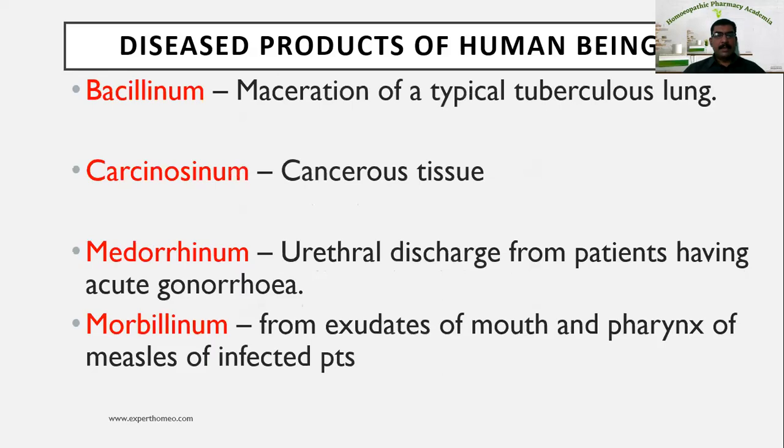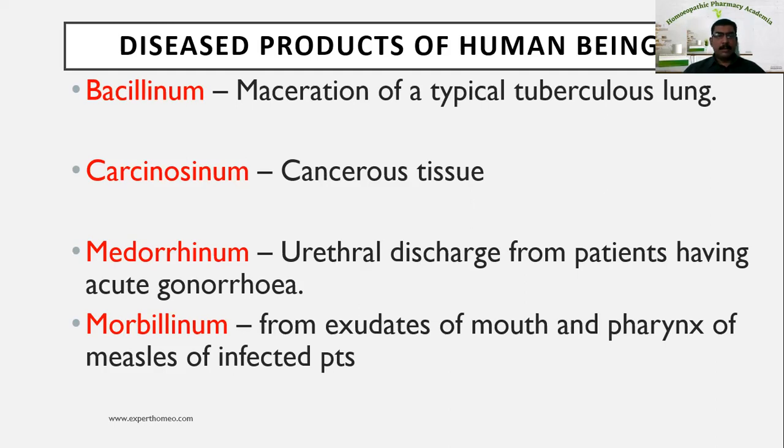The examples are Bacillinum, that is the maceration of typical tubercular lung. Here the maceration means the tubercular lung is taken and it is immersed in alcohol for a considerable period of time according to the guidelines given in the pharmacopoeia, and that is the material used to prepare the potencies. The next one is Carcinosinum. So the carcinomatous tissue is used as the starting material. Medorrhinum, the starting material is urethral discharge from patients having acute gonorrhea.